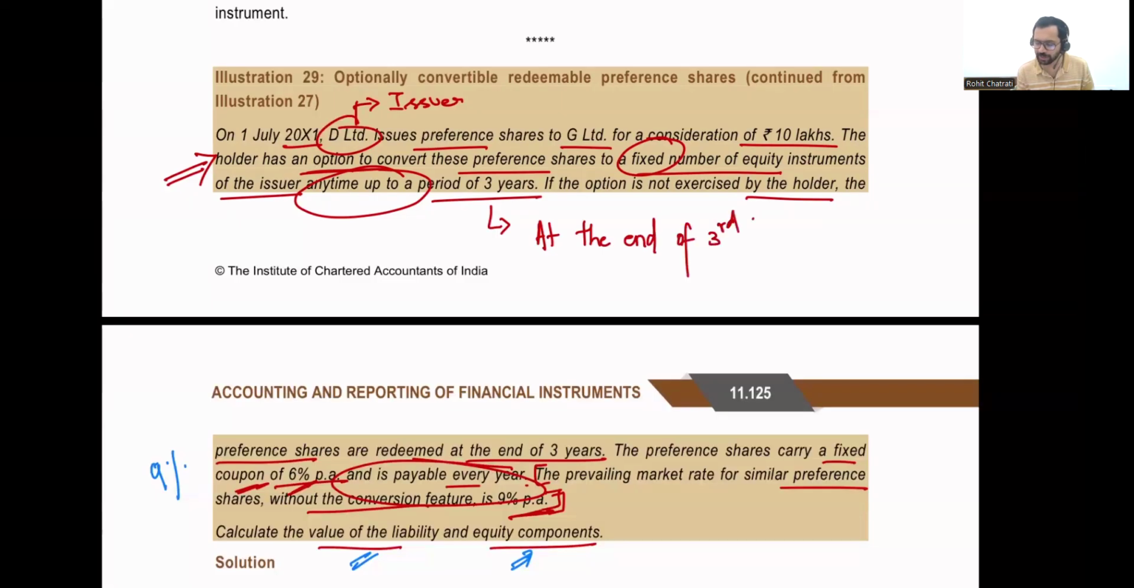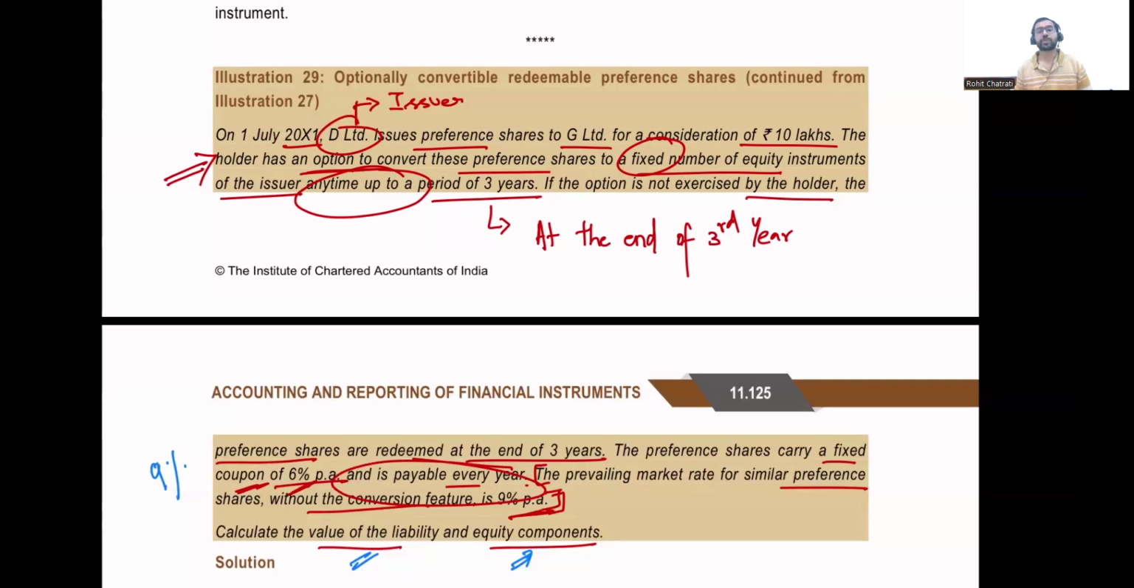All right, so there are two changes. One change is that the holder does not have the option, the issuer has the option. And instead of the issuer having an option to convert at any point over the next 3 years, the issuer has an option to choose only at the end of the third year. Delimited can choose at the end of the third year whether it wants to issue equity shares or pay cash.